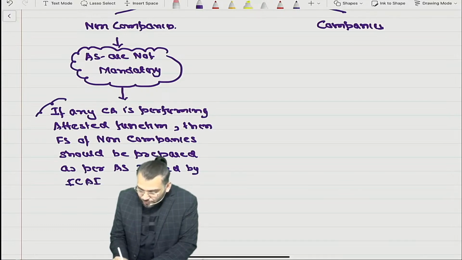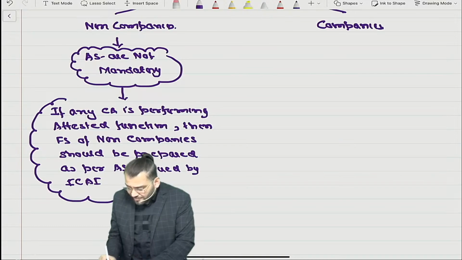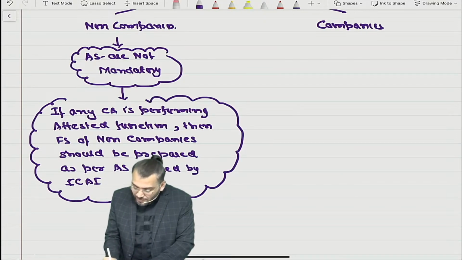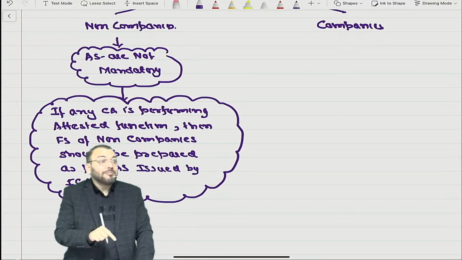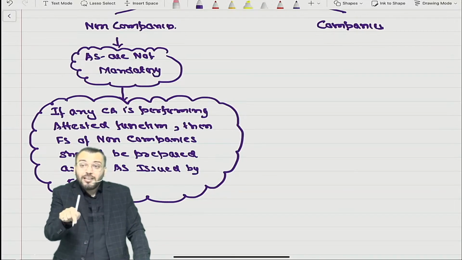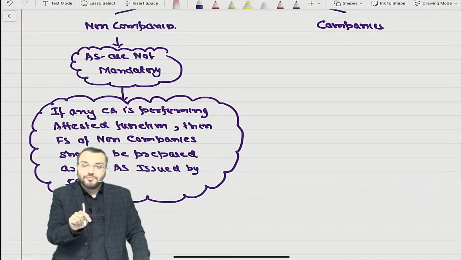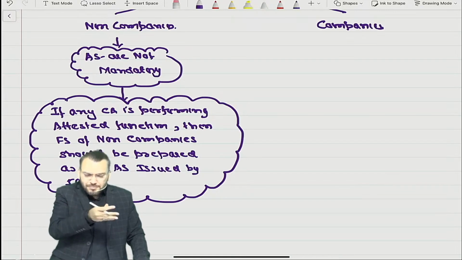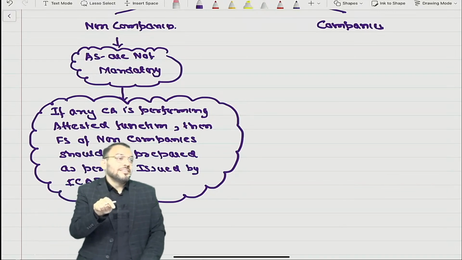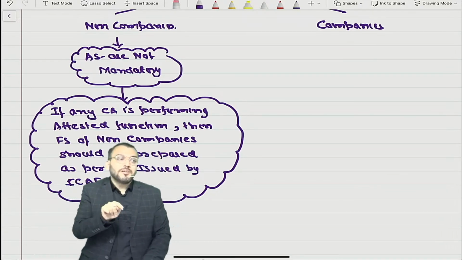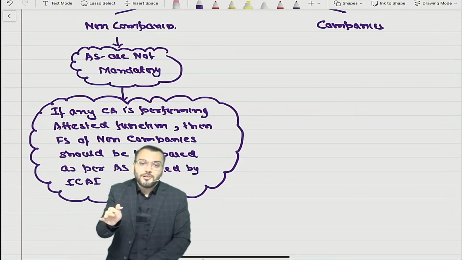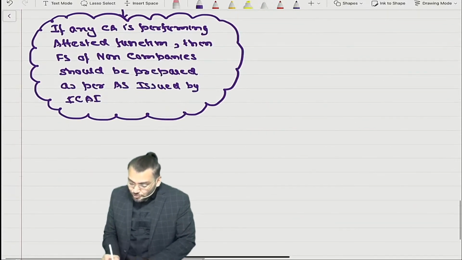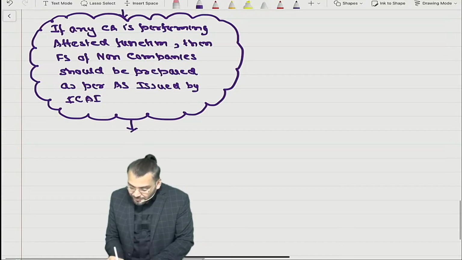This point, have you understood? So AS are not mandatory directly, but indirectly I will say it becomes mandatory, because if any CA is signing that balance sheet or SOPL, they will sign both only, then that financial statement should be prepared as per the requirement of accounting standards issued by ICAI. How many AS have been issued till now by ICAI?